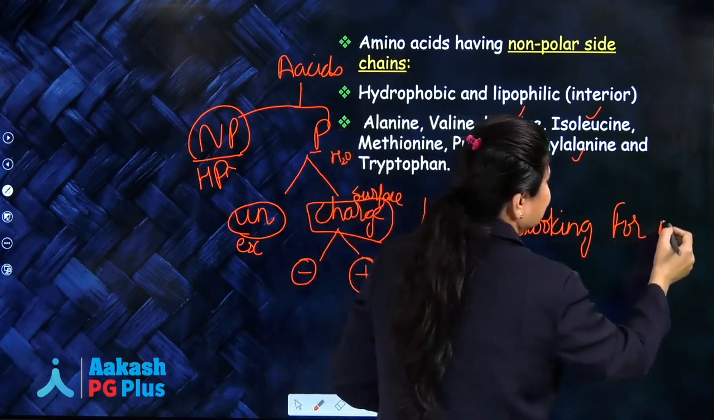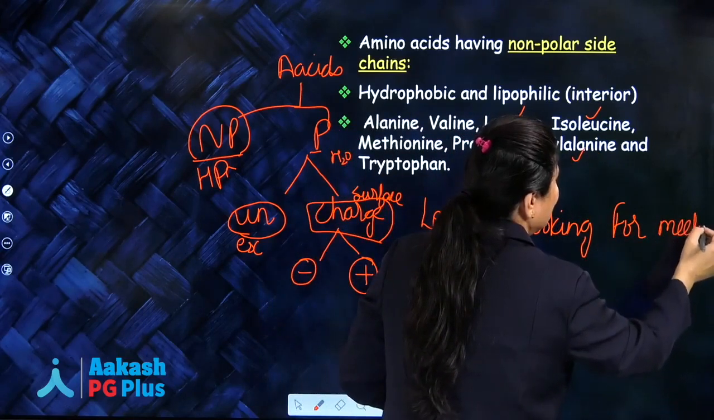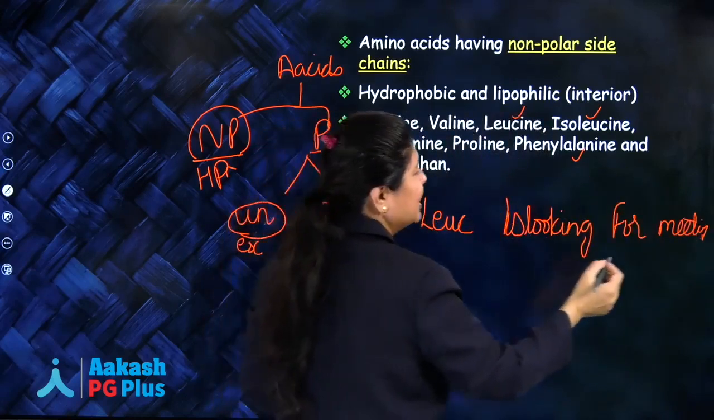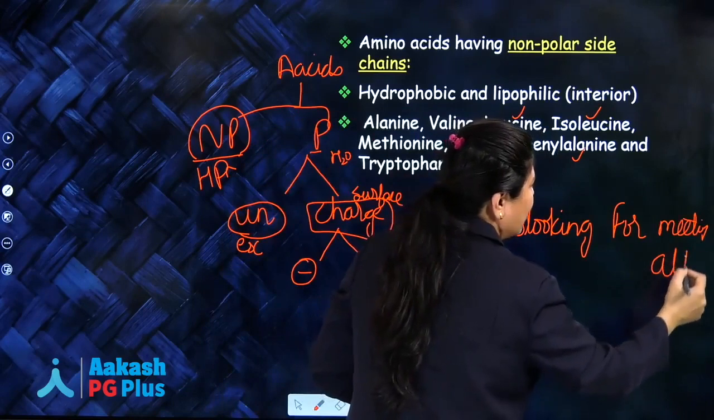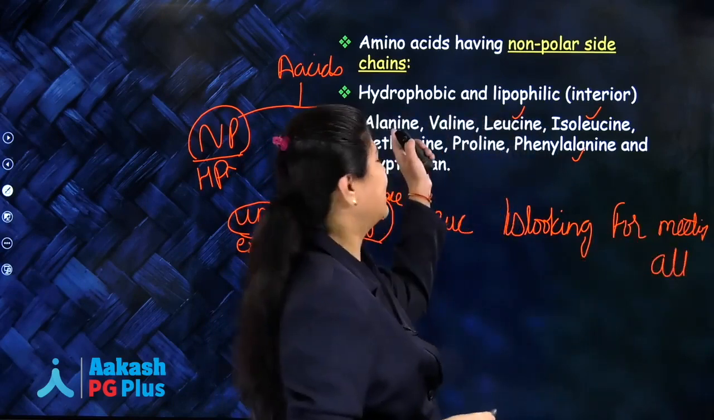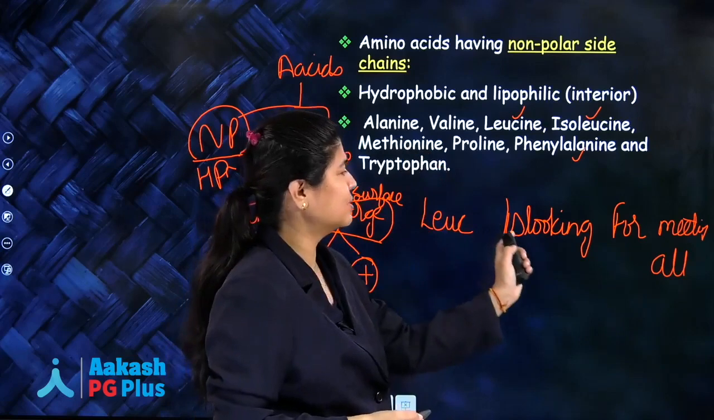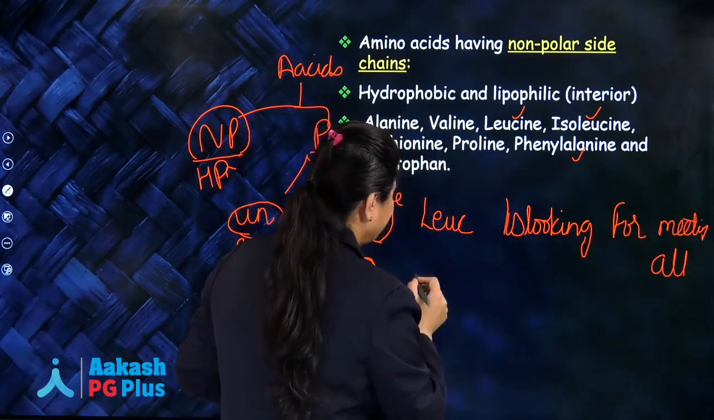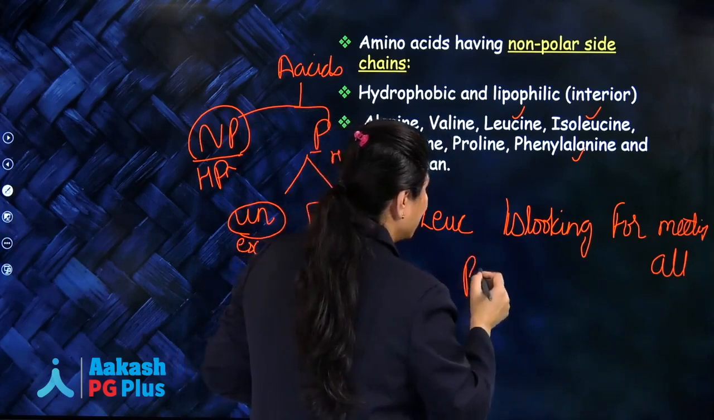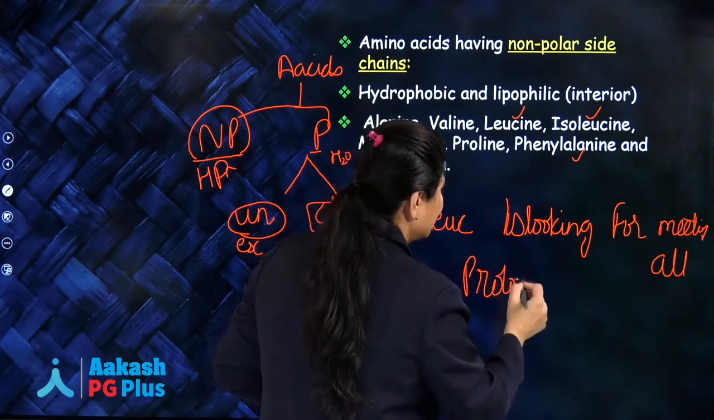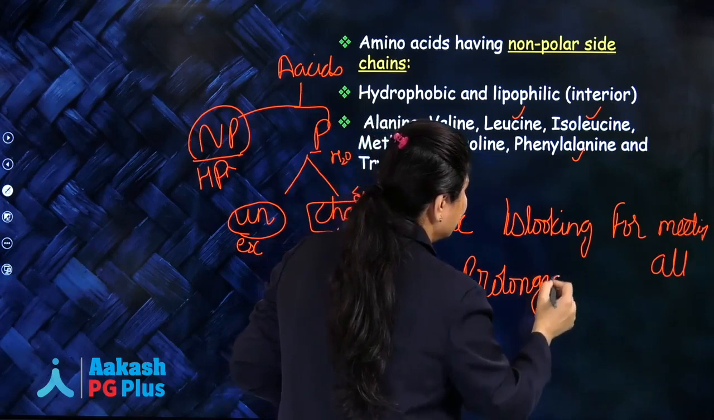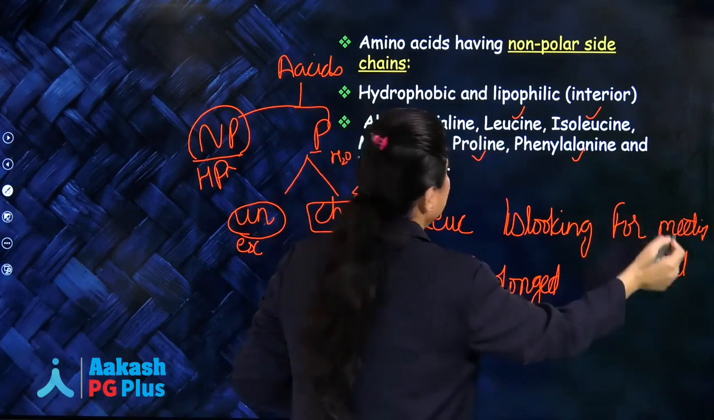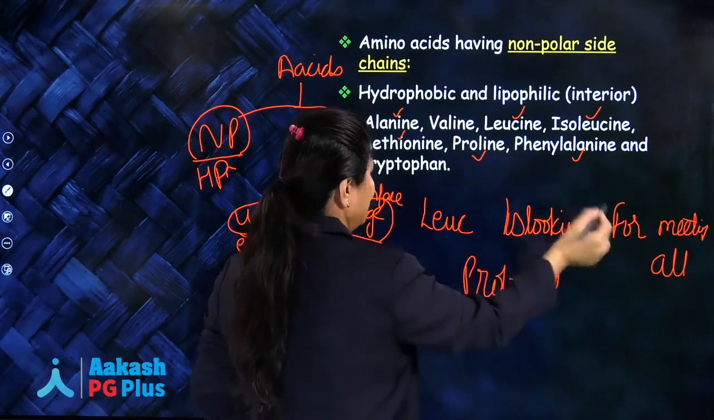For meeting. Meeting, M is for methionine. For meeting all. All is for alanine. So leucine is looking for meeting all in a prolonged. Now this prolonged is for proline. Methionine also done for meeting. Alanine is done for all.